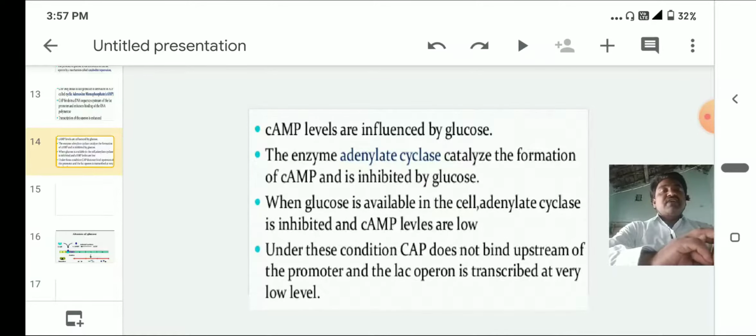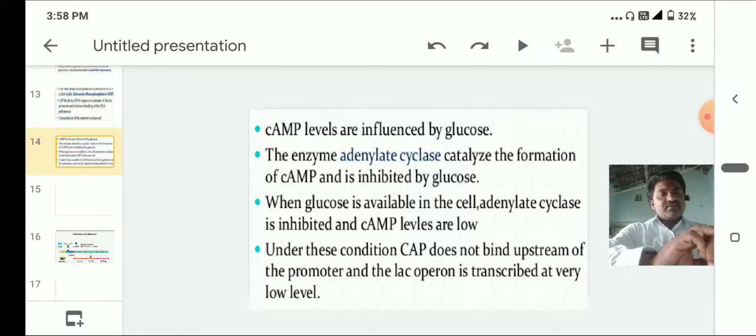Adenyl cyclase is a special enzyme. This enzyme acts on the ATP and converts that ATP into cyclic AMP.